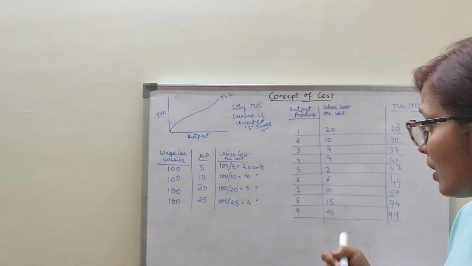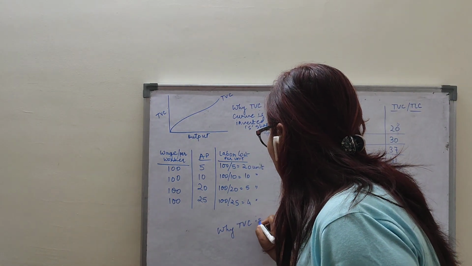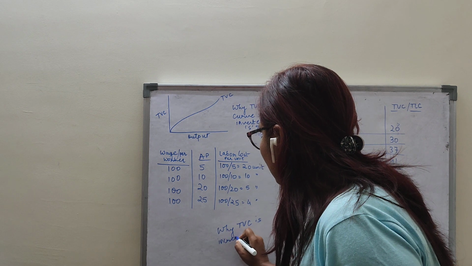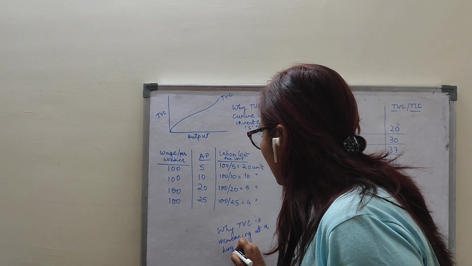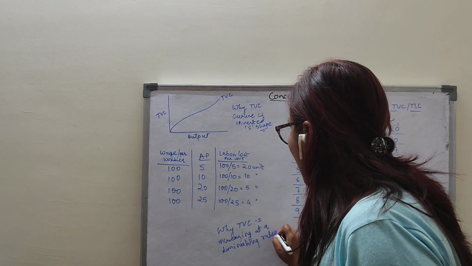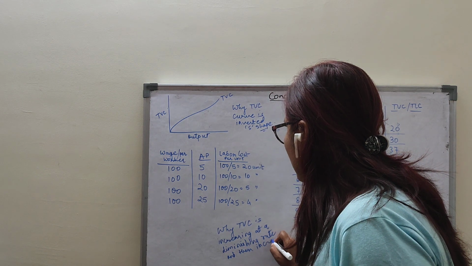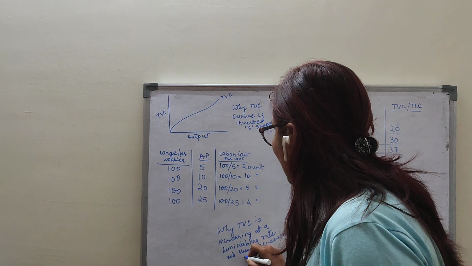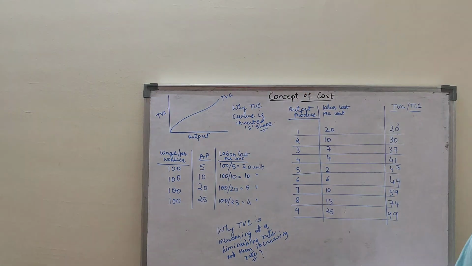The second question is why TVC is increasing at a diminishing rate and then increasing at an increasing rate. See, children, due to law of variable proportion. Due to law of variable proportion.